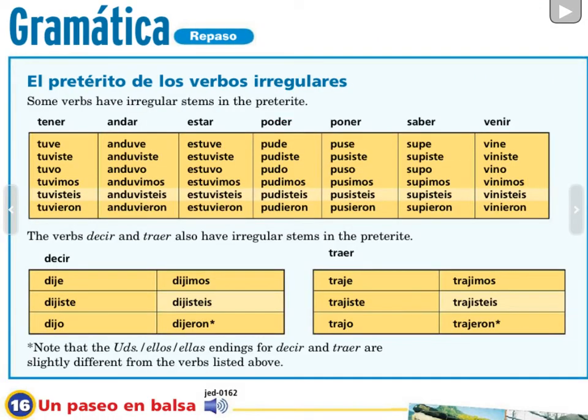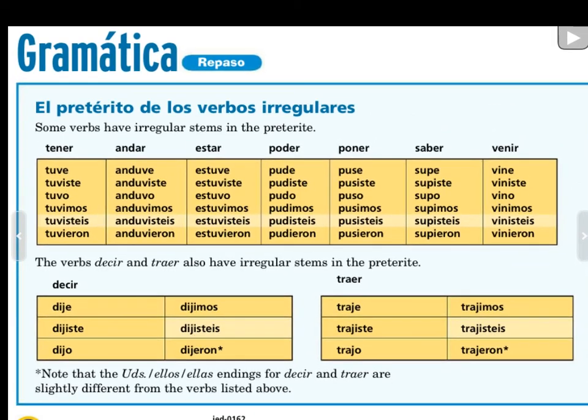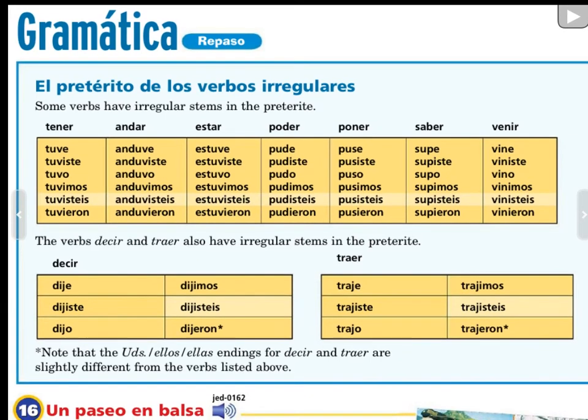Okay, these verbs are completely irregular. And we've already talked about a few of those. We talked about hacer, we talked about dar, oops, I need to change colors. We talked about hacer, dar, ir, and ser.